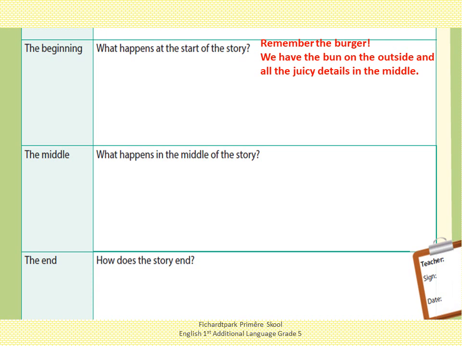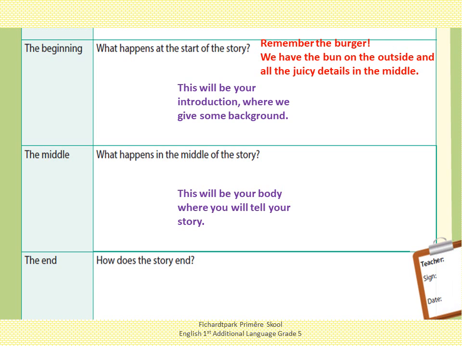At the beginning, this is our introduction, where we give some background, we introduce some characters, and we make the reader interested to see what is going to happen next. Now the middle, that's all the juicy details in the burger, the patty, the sauce, the cheese. That is where we are going to tell most of our story.